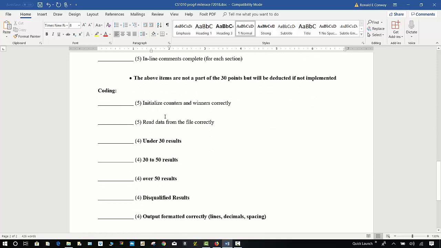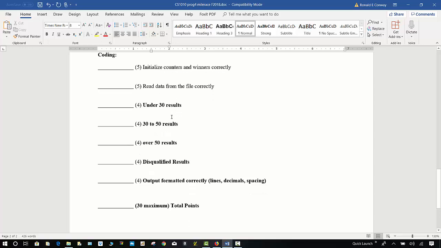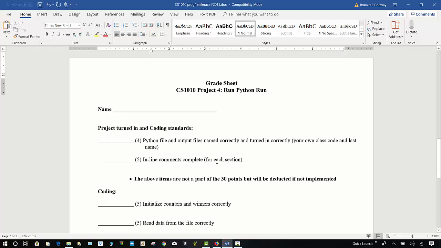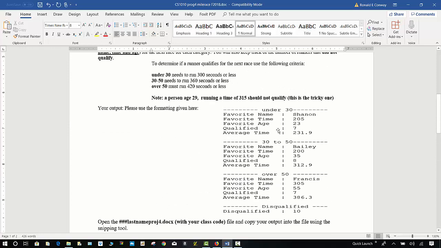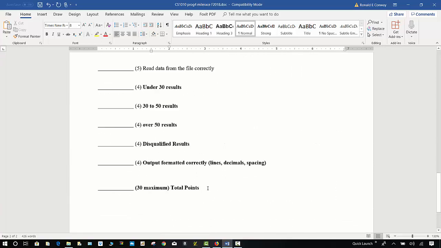The rubric consists of initializing counters and winners. Please initialize all of them to their respective values, reading data from the file correctly, and then all the categories along with output. Your output must be formatted just like I have it here. So if it's not spaced out and with dividers and all that, points will be deducted. If you have any questions, I will entertain questions in class.